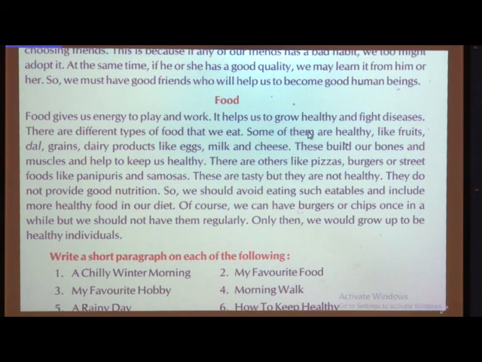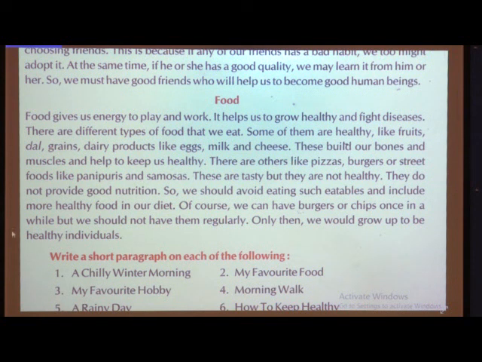All these types of food we see, they are very healthy, and if we eat all this healthy food, we grow healthy and we can fight the diseases. So, children, again what they have told? These build our bones and muscles and help to keep us healthy.